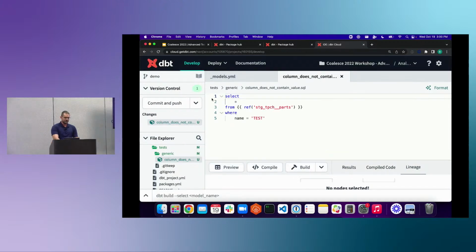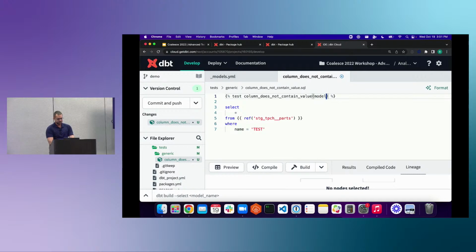All right. The first thing that we need to do is wrap this in that test keyword. So we will open up our Jinja brackets, write the word test, and name our test: column does not contain value. Open and close parentheses, and then we need our input. So we need the model, we need the column name, and we need the value. And then at the very end, before we start doing anything else, let's go ahead and do end test so we don't forget. I always forget.